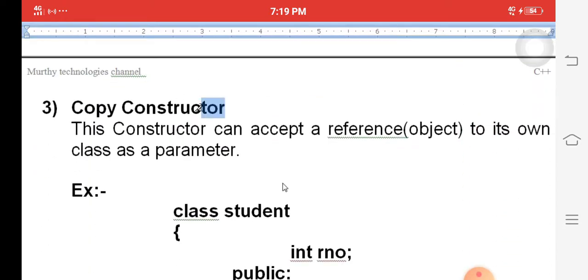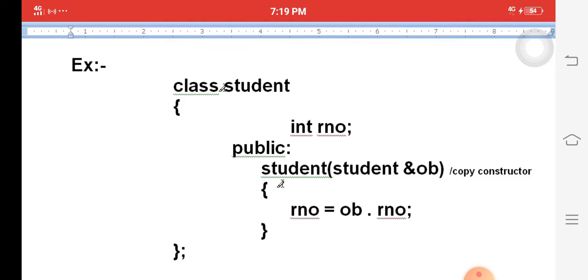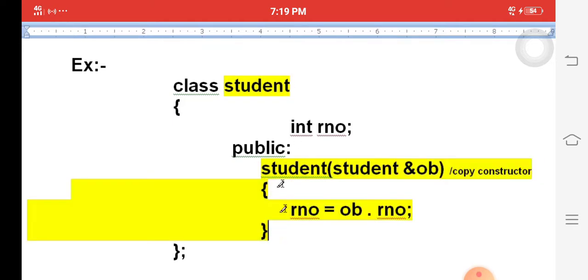Here is another model, called the copy constructor. The copy constructor accepts a reference to an object of the same class. The parameter constructor accepts only values, but the copy constructor accepts an object of the same class. Here Student is the class name. The Student copy constructor we have created accepts an object of the same class, Student. That object's roll number is stored in RNO. It is called a copy constructor.